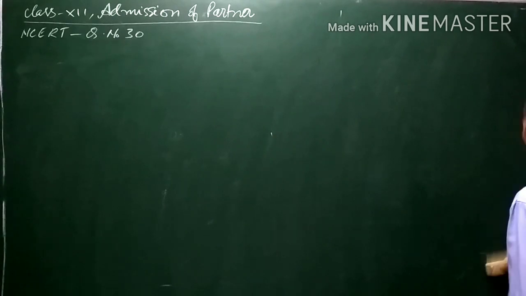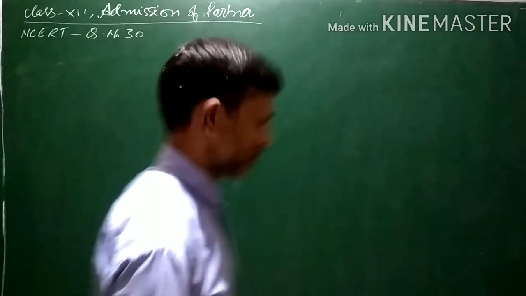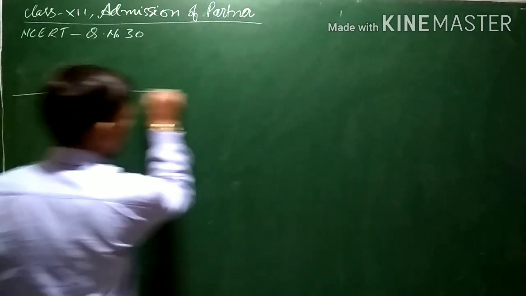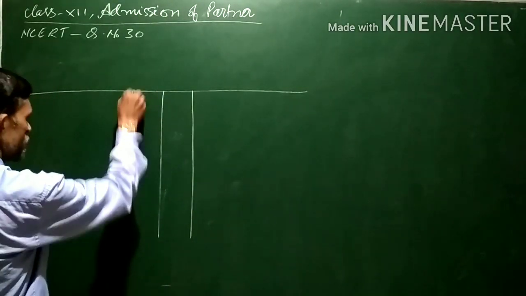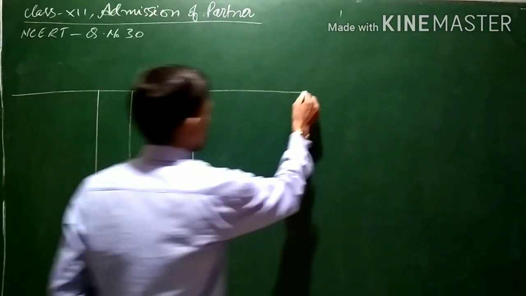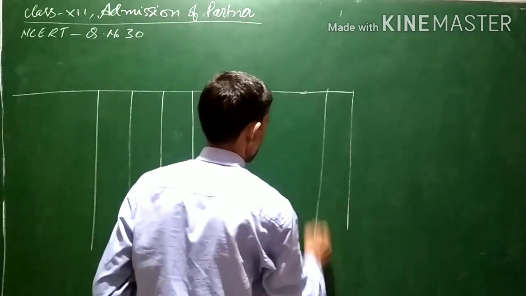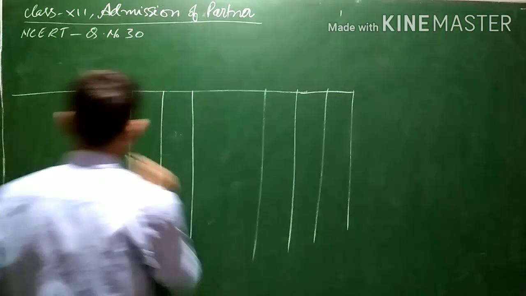Let us prepare the partners' capital account first of all. There are three partners, so we will draw three columns here.